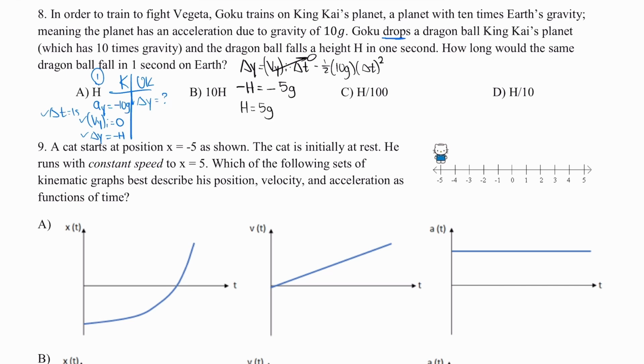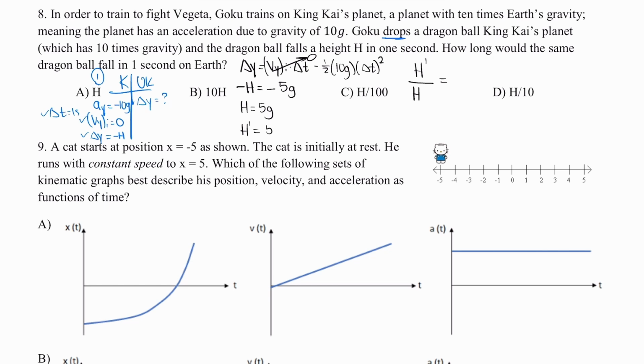Now, in order to find how far this Dragon Ball is going to fall in 1 second on Earth, I need to find this value h prime over h. h prime represents my changed situation, and h represents my original one, which is on King Kai's planet. So for h prime, I'm dropping this same Dragon Ball back on Earth.